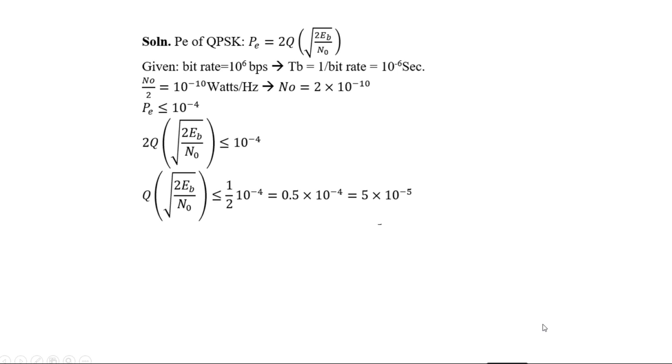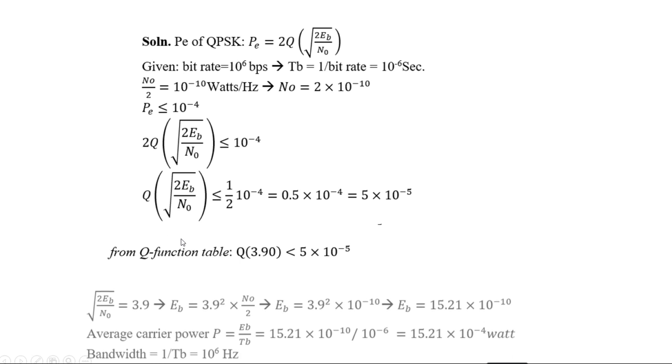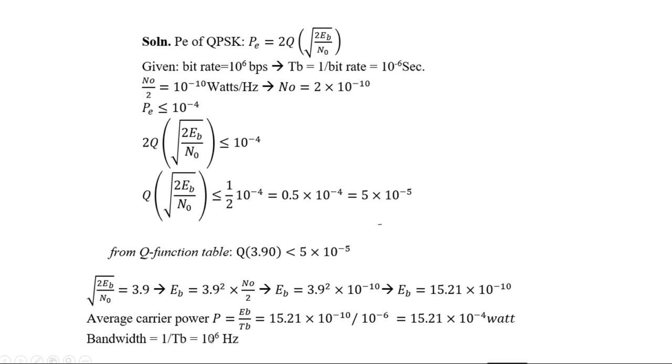So we have solved this in the previous video, so we will just go thoroughly over it. The probability of error of QPSK signal is 2 into Q of the square root of E by the square root of 2 Eb by N0. Just substitute the values and using the Q function table you find that Q of X, that is X, is 3.90. So for 3.90 the probability of error is less than 5 into 10 to the power minus 5. Then substitute here, we will get the value of average carrier power, and bandwidth is 1 upon Tb, which is nothing but the bit rate.